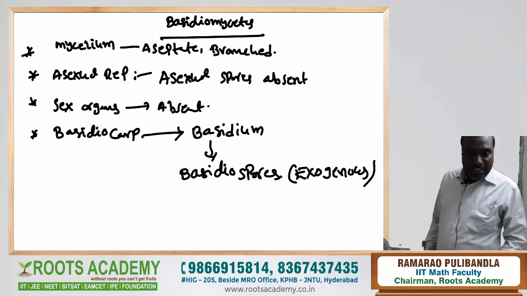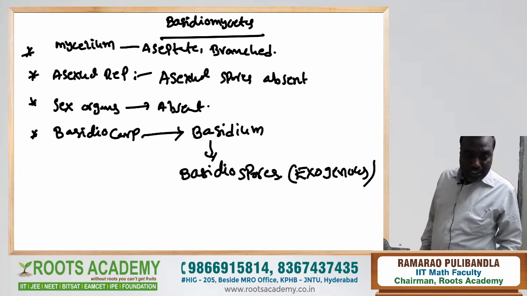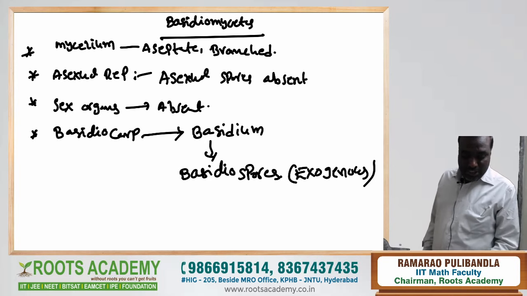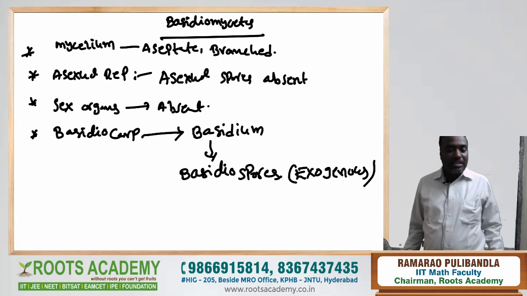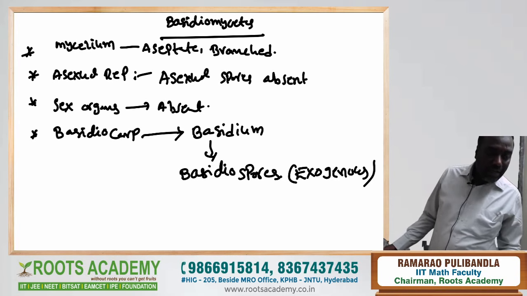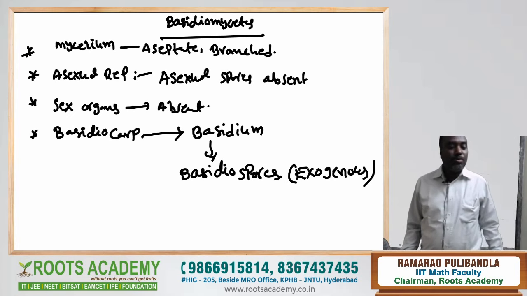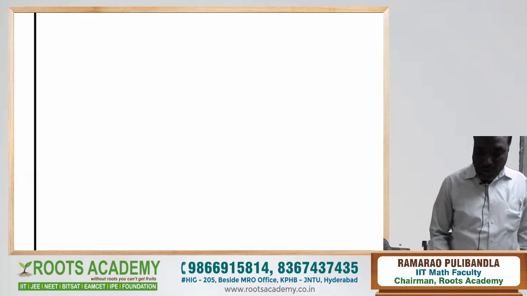Here ascospores are sexual spores which are produced in Ascomycetes, that is endogenous. Ascospores are endogenously produced sexual spores. Basidiospores are exogenously produced sexual spores. Next, in Deuteromycetes, sexual reproduction is completely absent. Here this is Basidiomycetes. Now the last one is Deuteromycetes.